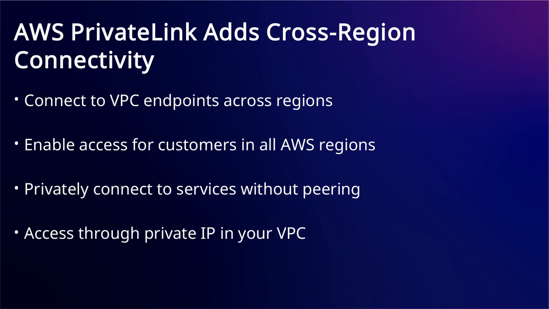This allows private connections to services in other regions without cross-region peering or public internet exposure. You can access these services through interface endpoints using private IP addresses in your VPC, simplifying secure inter-region connectivity. This feature is available in multiple regions across the Americas, Europe, and Asia Pacific.